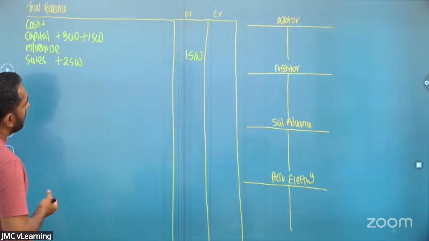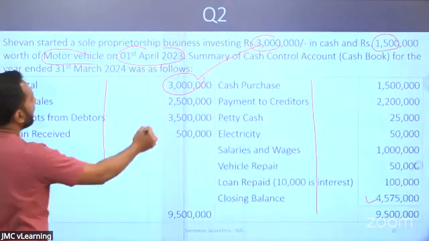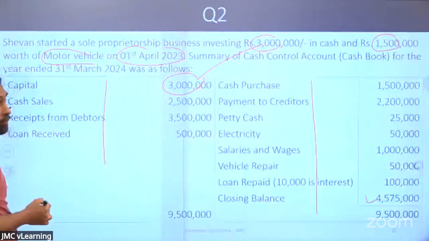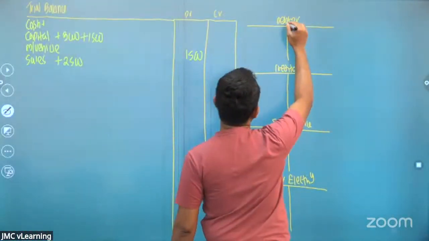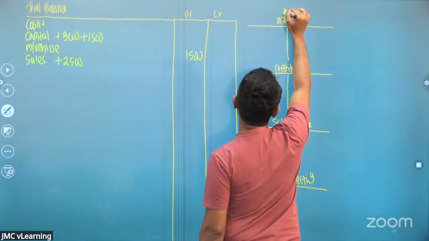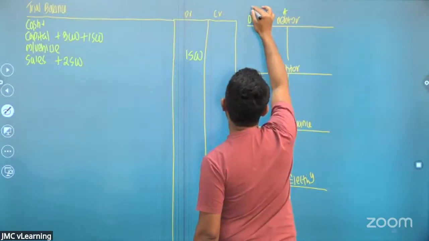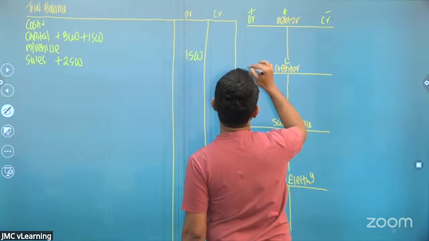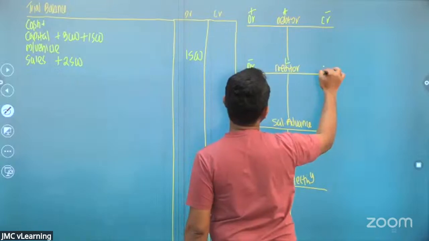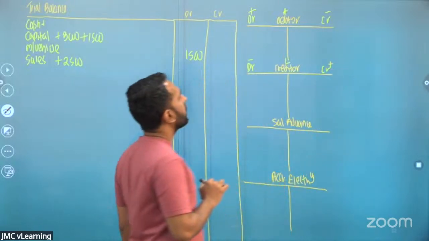Look at the next item. Receipt from the debtor. When you are receiving cash from the debtor, right? I'll just put some understanding for you all. Now my debtor is an asset. Asset, debit is a plus, credit is a minus. Credit is a liability. Debit is minus, credit is plus. So we'll keep those basics.